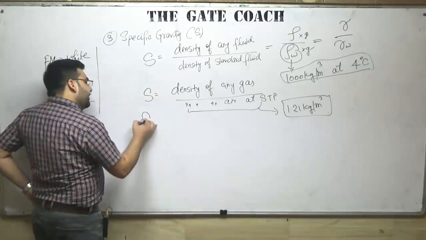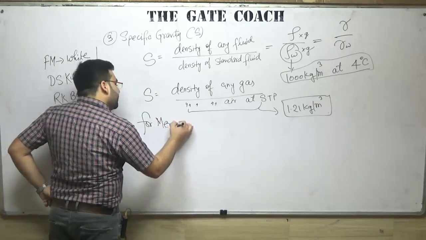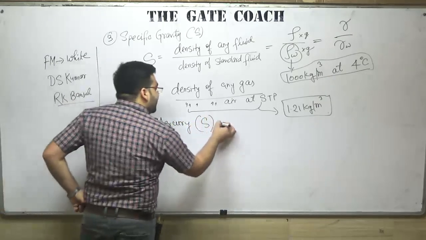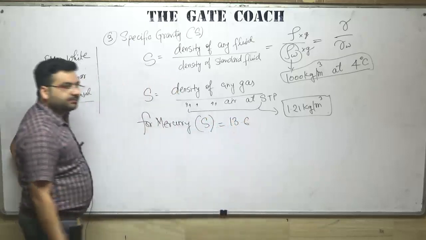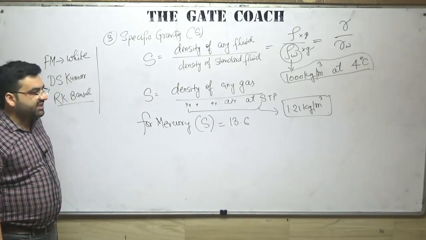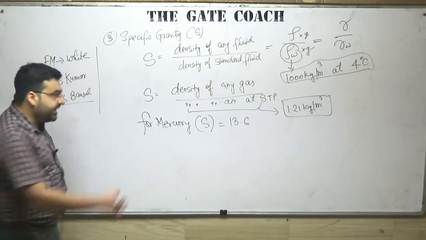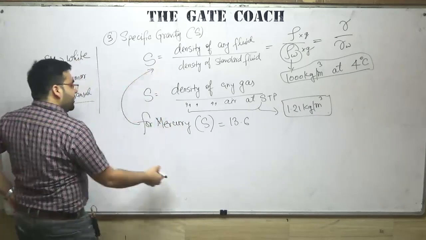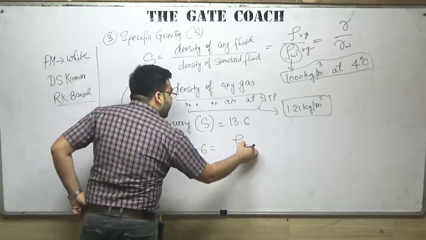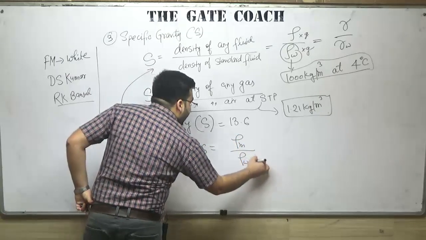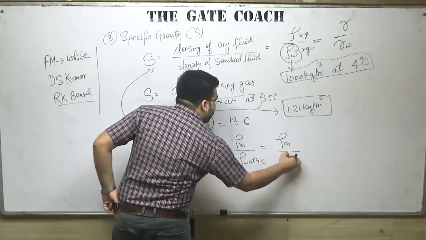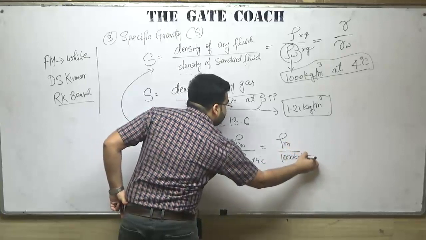So for mercury, the specific gravity, also known as the relative density, is taken as 13.6. It means that if I put it in this equation, I will get 13.6 equals density of mercury divided by density of water at 4 degrees Celsius, which is density of mercury divided by 1000 kilograms per meter cube.